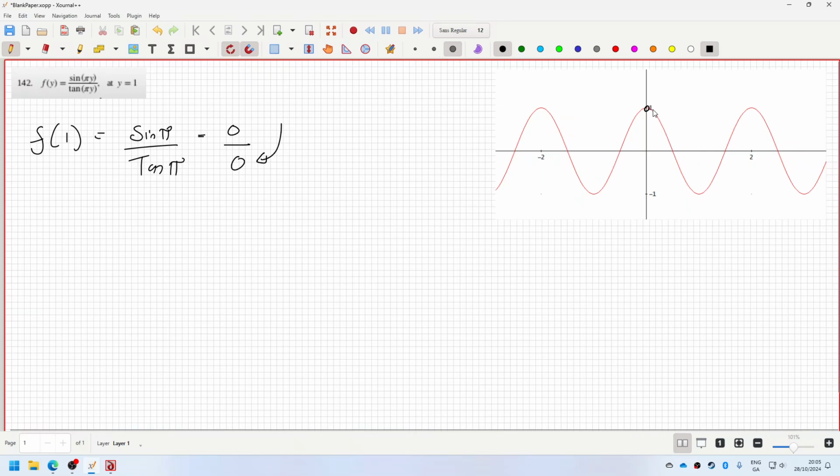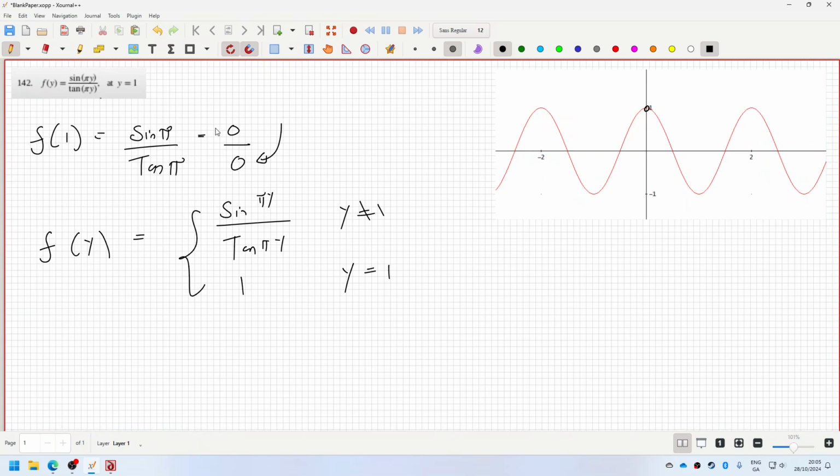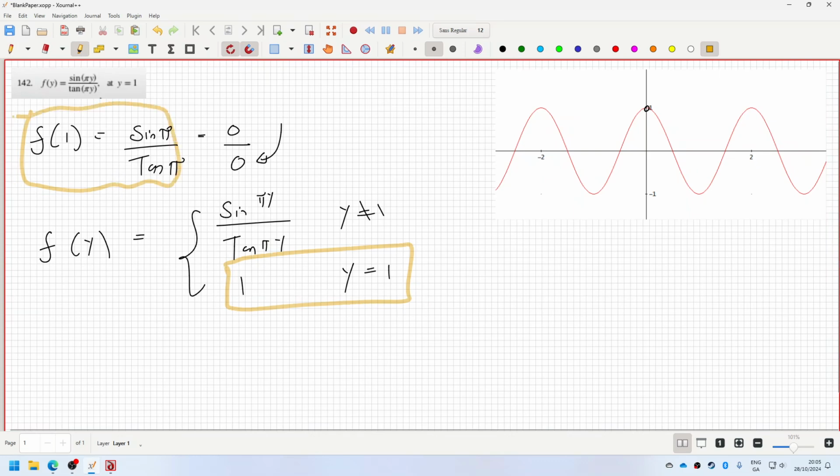Whatever it is, it's a removable singularity, because if you went with this definition, f(y) equals sine pi y over tan pi y when y is not 1, and then 1 when y is 1, then you'll get the exact same graph and there will be no infinitesimal break in the graph right here. So it isn't defined, but the break is removable and easily fixed. However, you need to state this. So the function by itself, like this, is not defined at y equals 1, but like this it is.